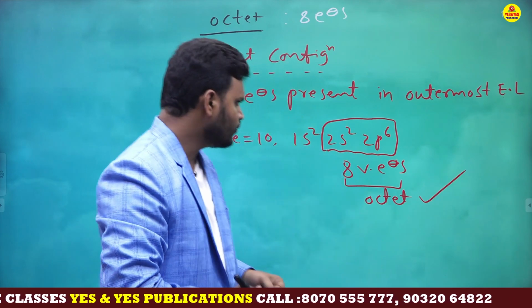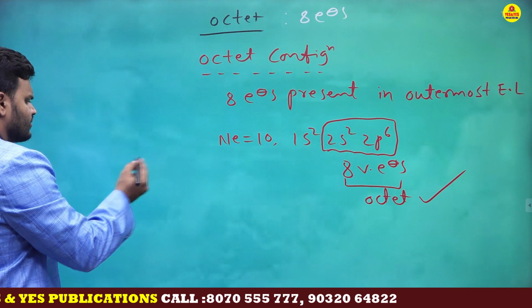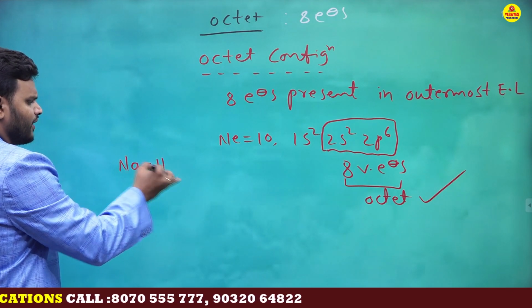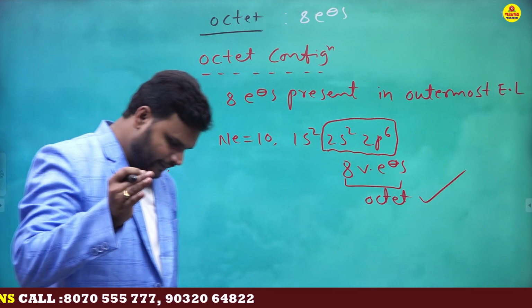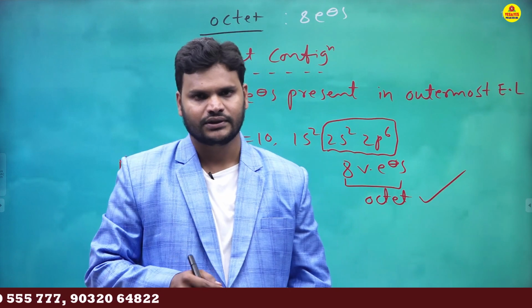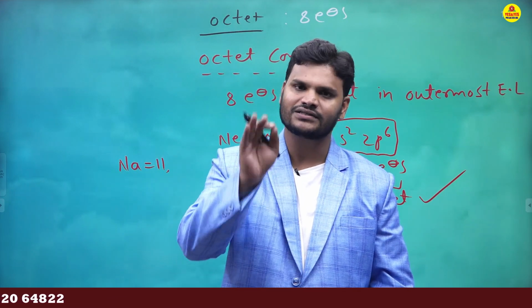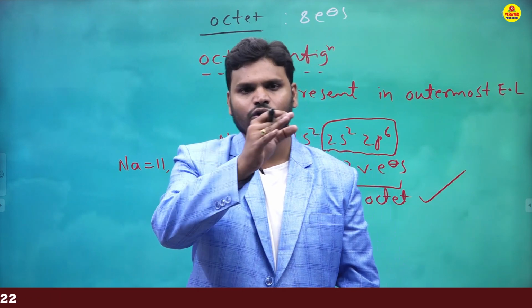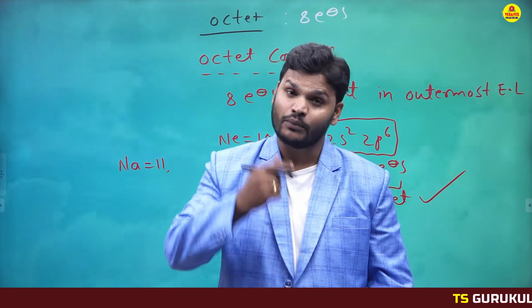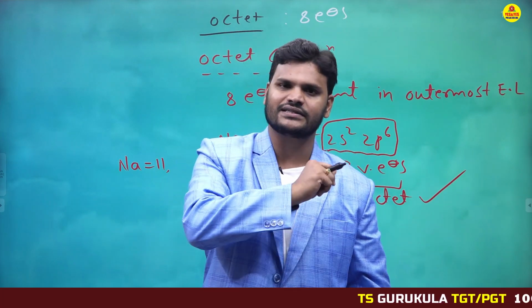So let's discuss one important point. Let's take sodium, atomic number 11. Let me ask you one important and very simple question. Is sodium stable or unstable? Unstable. Why? Because already I told you, only noble gases are stable in the periodic table, whereas the remaining are unstable. So based on numbers also we can decide whether this is stable or unstable.